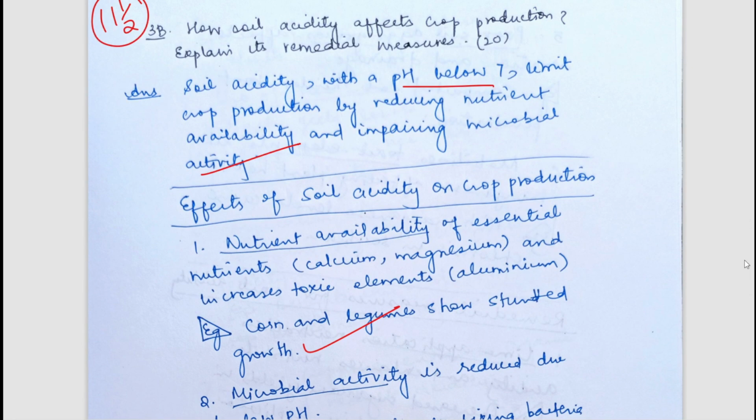The next question is how soil acidity affects crop production and explain its remedial measures. So soil acidity means pH below 7. We all know that 7 is neutral, above 7 is basic, and below 7 is acidic.